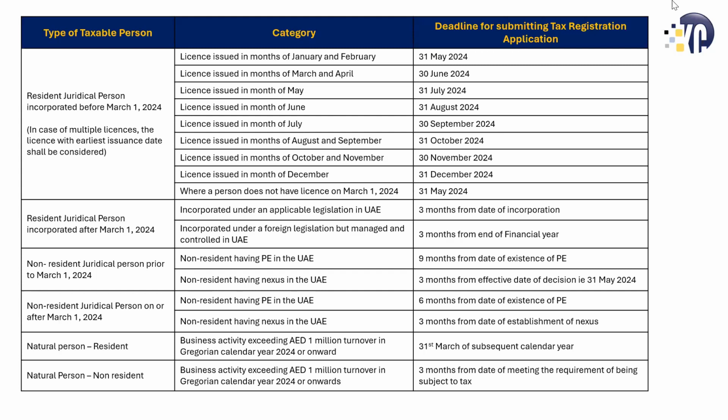So we will keep you updated with any new clarity that comes in for this, but there's no need to panic. There's plenty of time for the clarification. Like I said, the earliest deadline is 31st of May, so we have plenty of time.